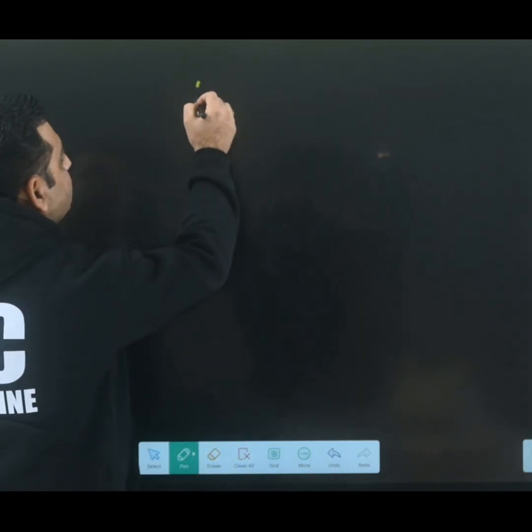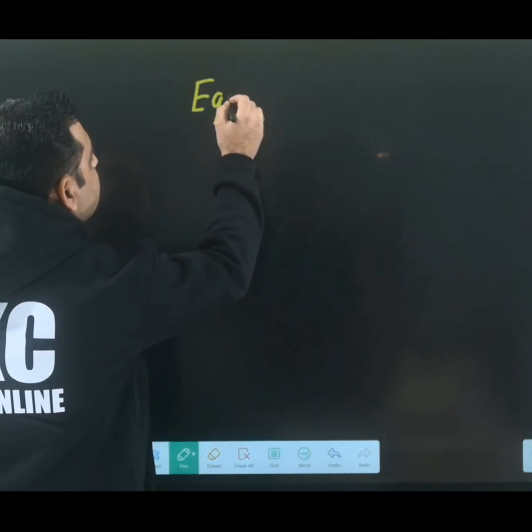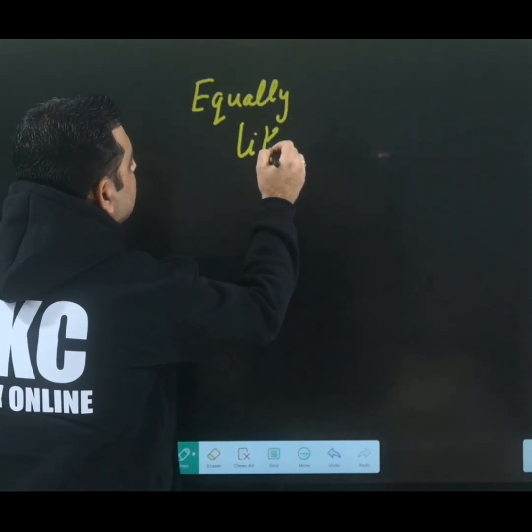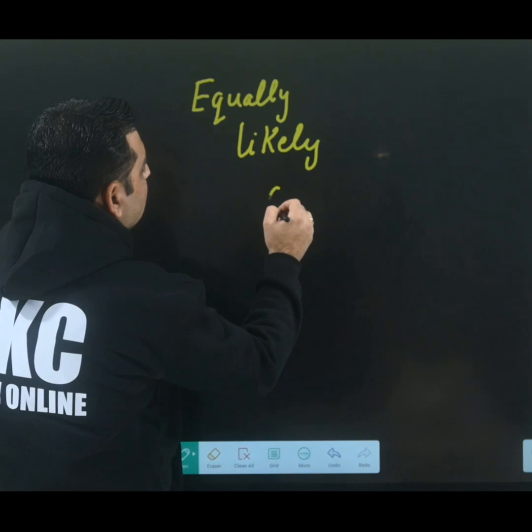Because it has only 2 outcomes, either head or tail, and chances of both to come are same. Chances for head and tail both are same. When chances of both events are same, these kind of outcomes are known as equally likely outcomes. I am writing equally likely outcomes.